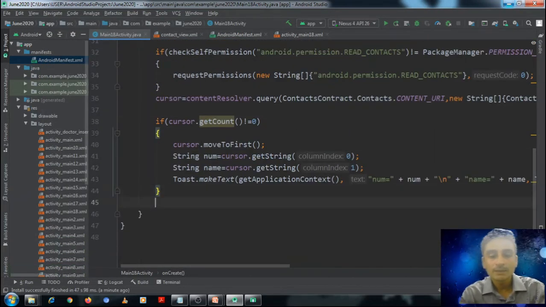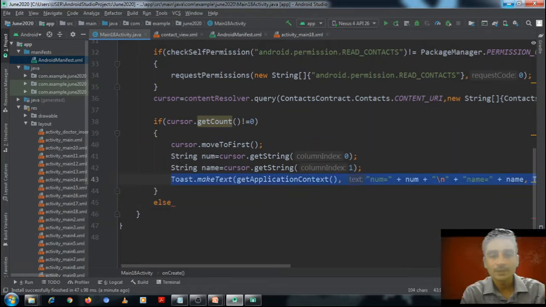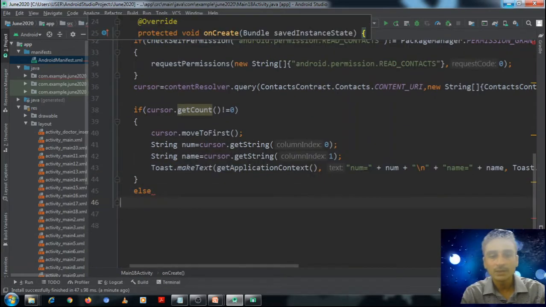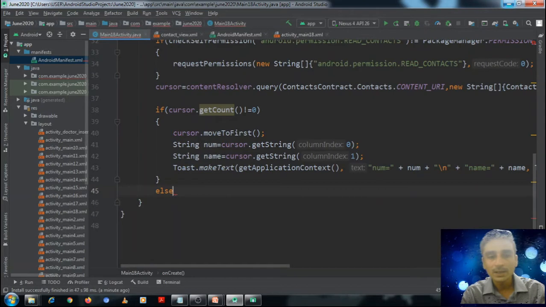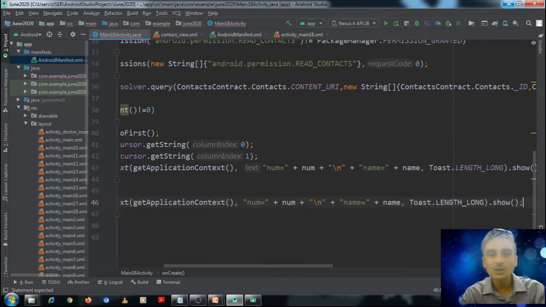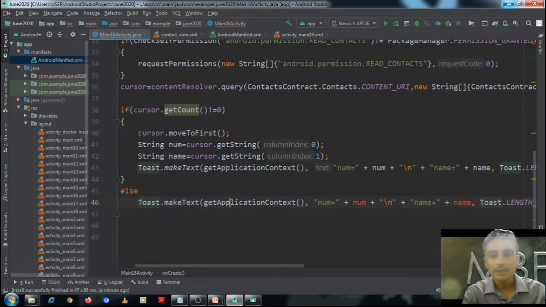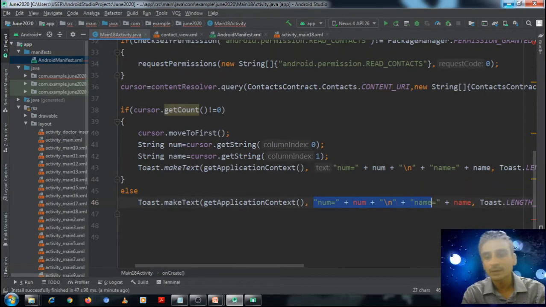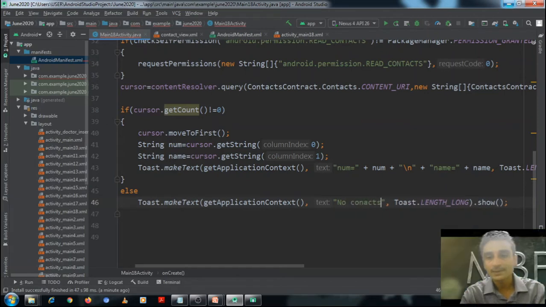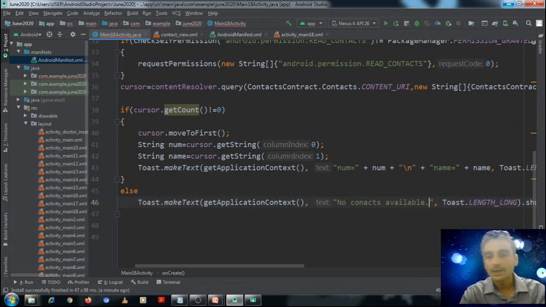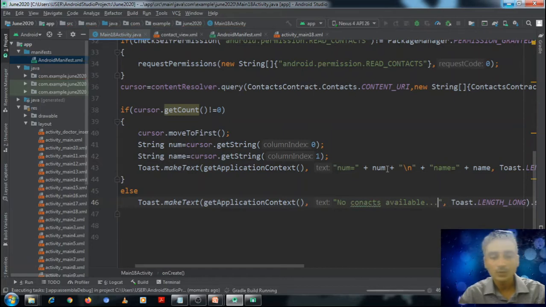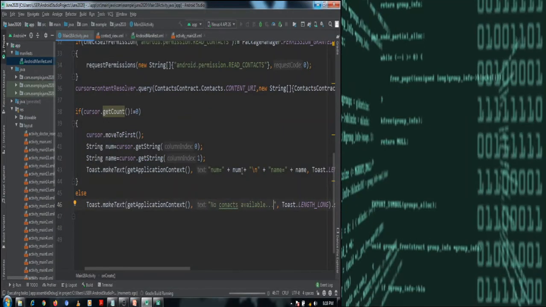Okay, we should write here one message, else no contacts available. So you will be more clear, because the application is right now running in AVD, and in my AVD there are no contacts available. So I am just showing a message to the client, no contacts available. Okay, let's run it and check it.